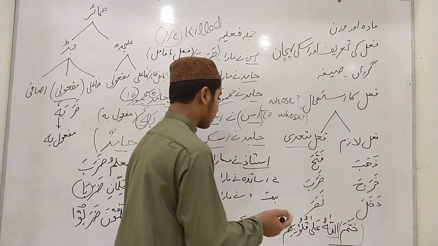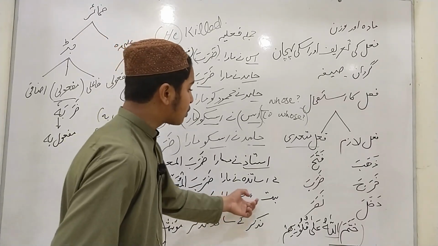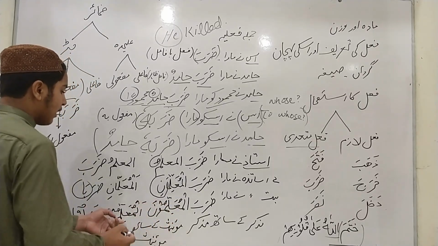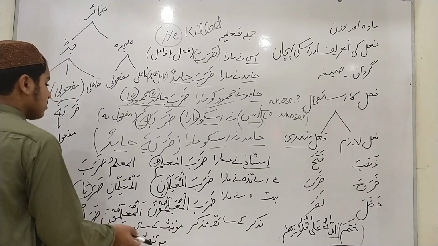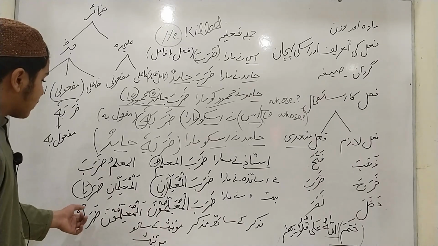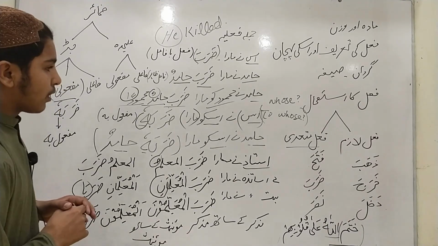Now for the plural: "bohot se asatiza ne mara," many teachers killed. It will be made daraba al-mu'allimun, and when we change it to a nominal sentence, it will be made al-mu'allimun darabu. The waw is the symbol of plural in the verb.